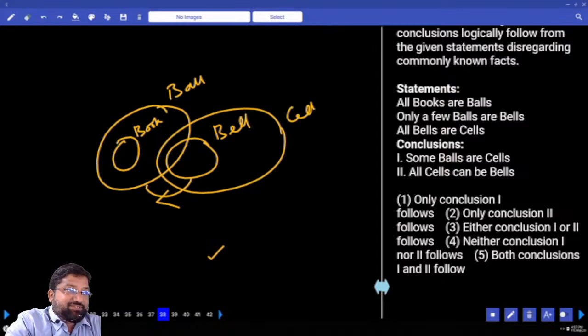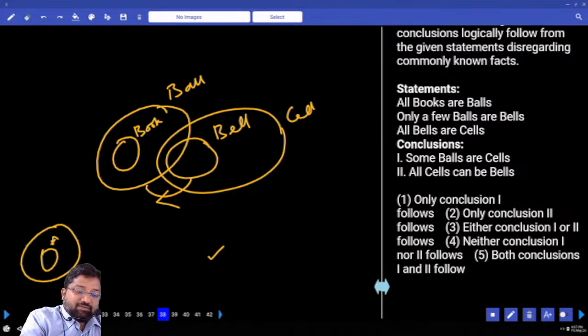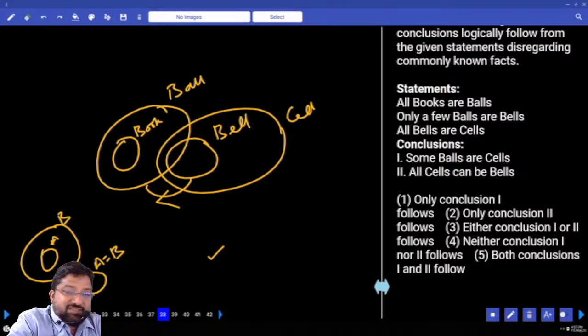Now this is a problem that you should know. All cells can be bells is a possibility. Can all B's be A? Is it a possibility? Yes, it is a possibility. So here, all cells can be bells, yes, it is a possibility. Can be means it is a possibility. Understood everyone?